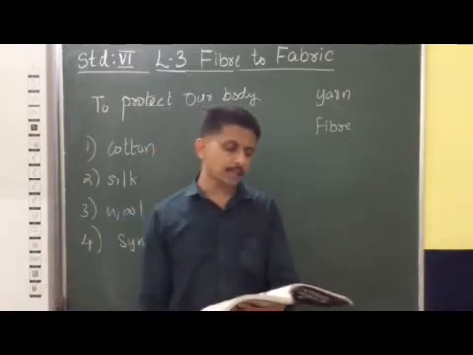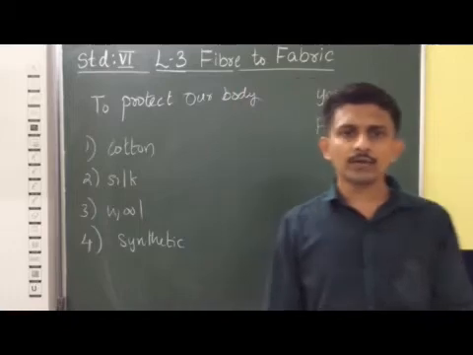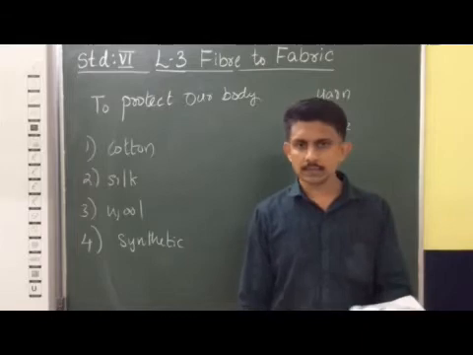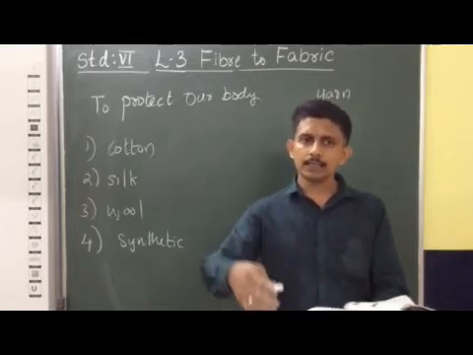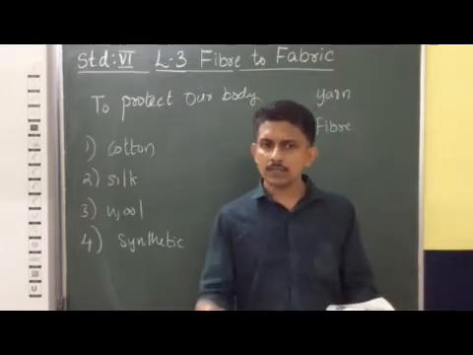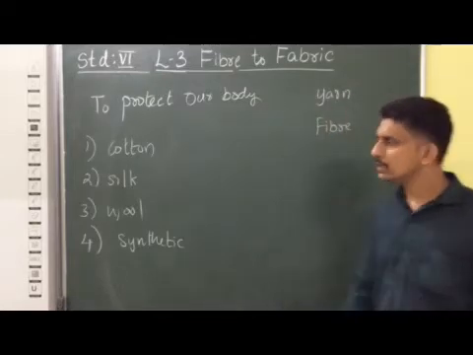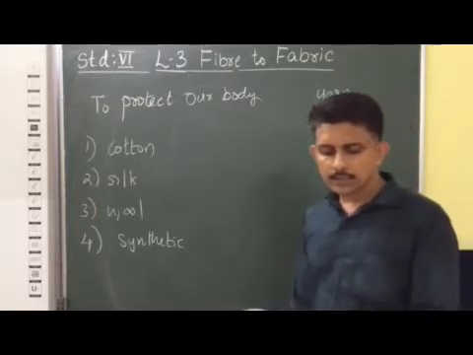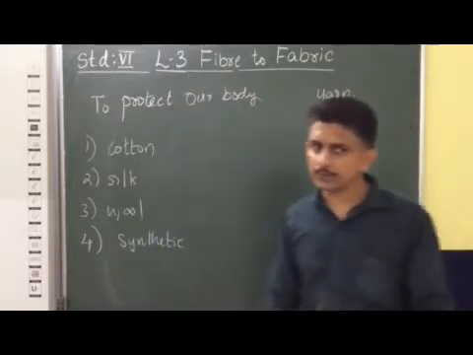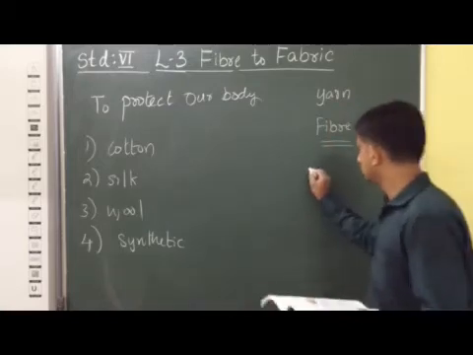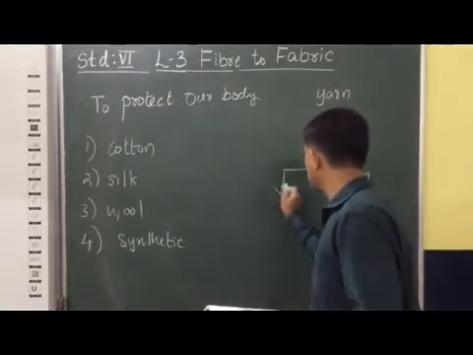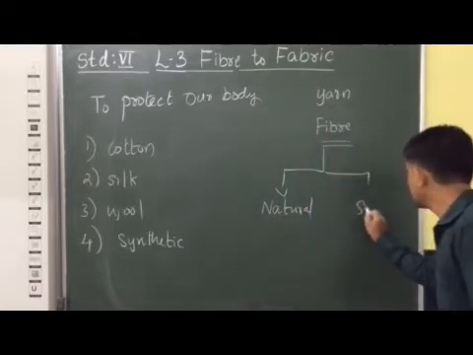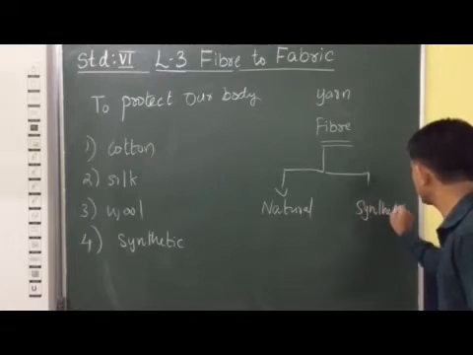So this fabric is made up of yarns or threads, and these yarns are made up of small strands known as fiber. Similarly, there are 2 kinds of fiber we use for making cloth. One is natural fibers, and another is synthetic fibers.